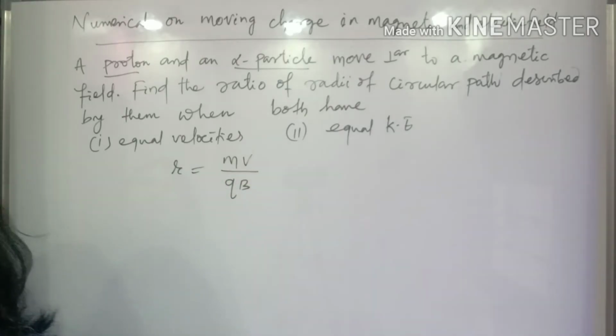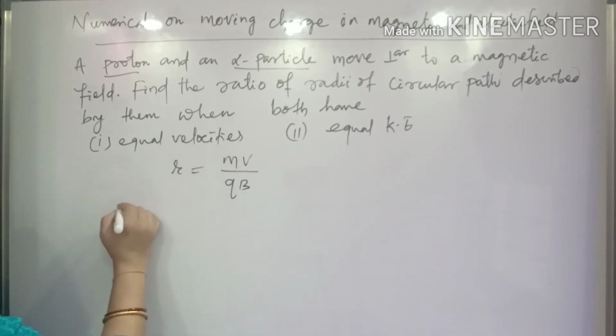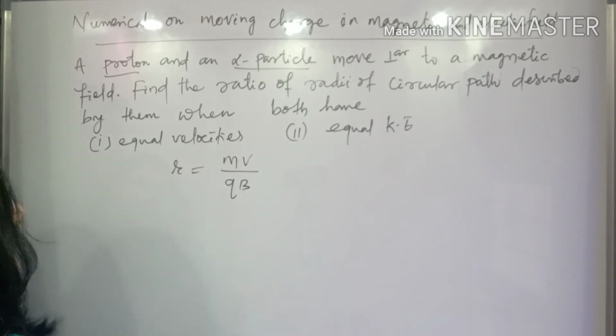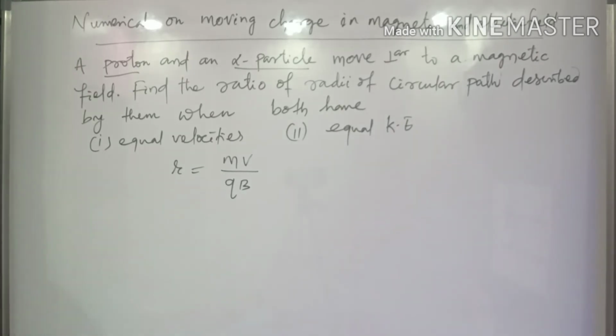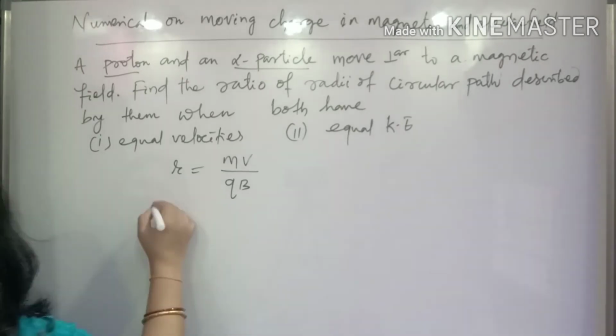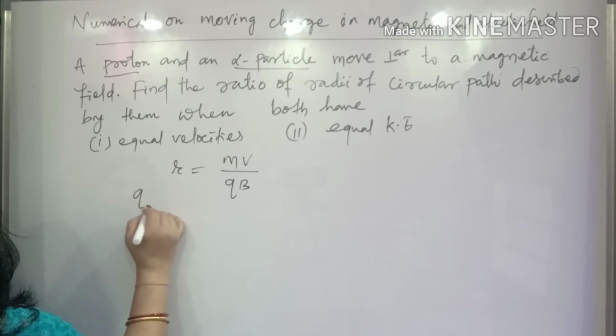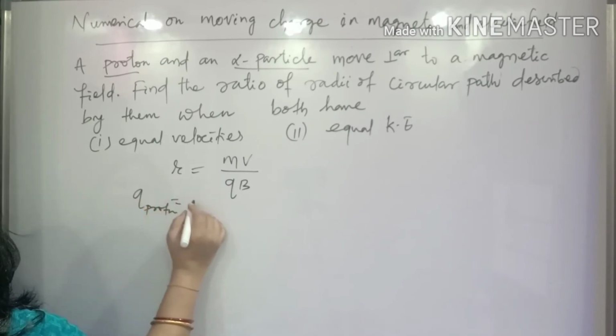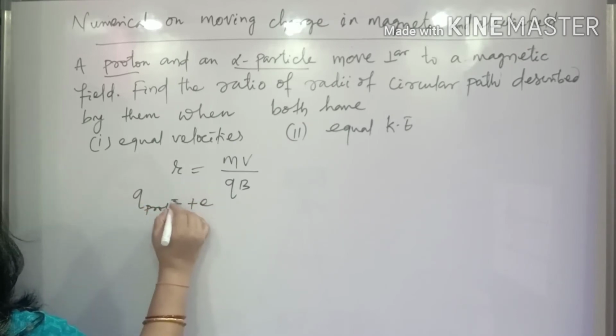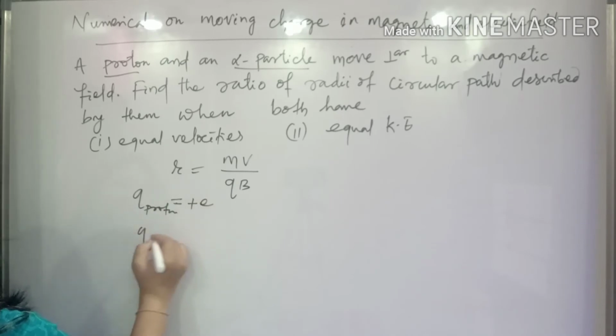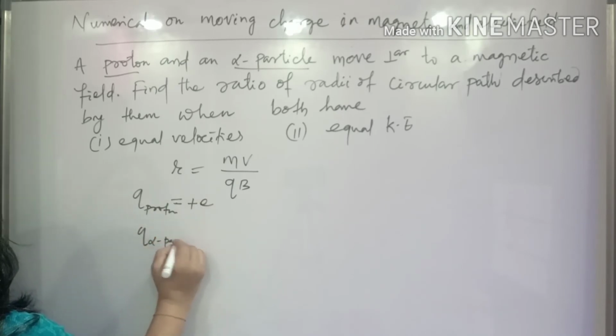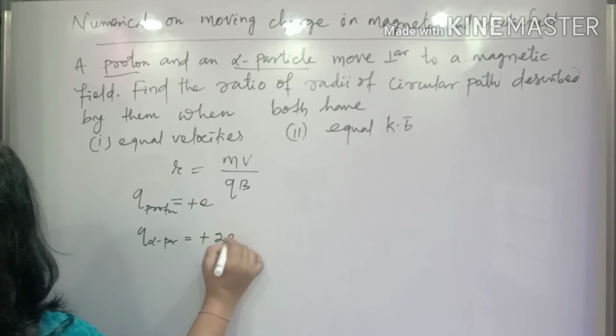Now here, what is the mass and what is the charge? In the case of the proton, let the charge be taken as plus e. And in the case of the alpha particle, it is plus 2e.